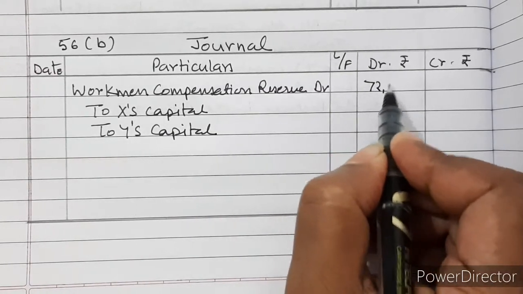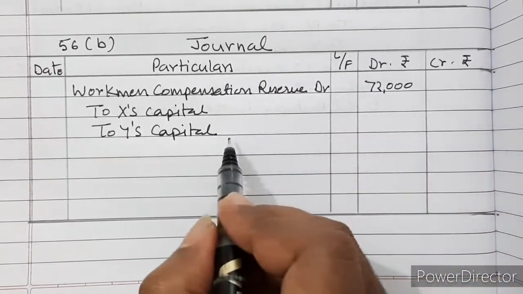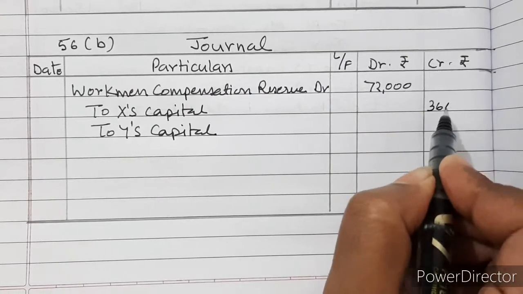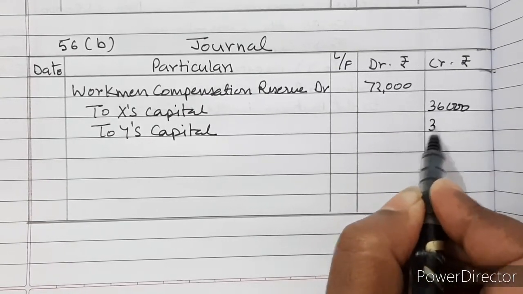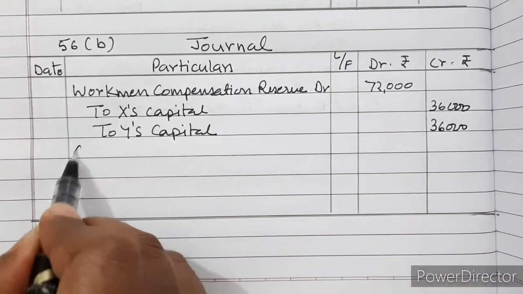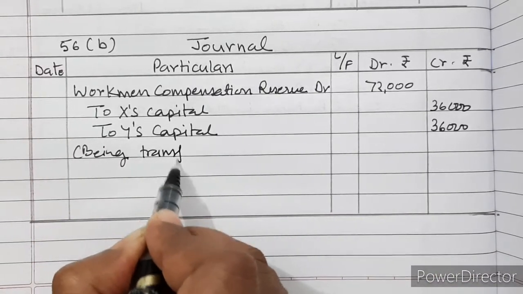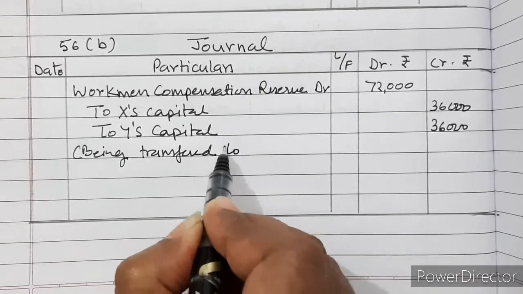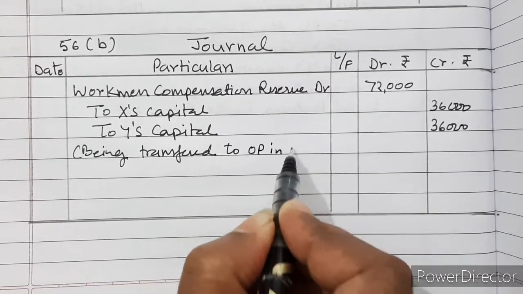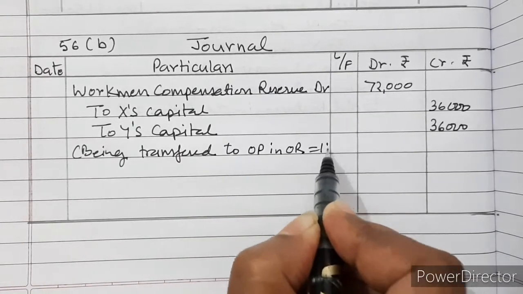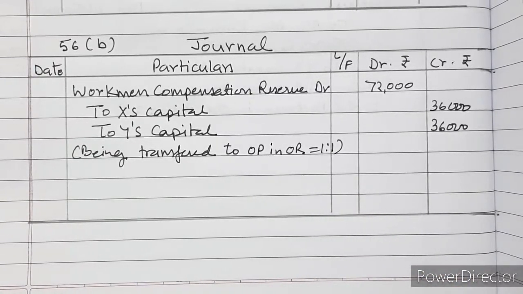So 72,000 will be given to partners in their old ratio, so 36,000 each. Transferred to old partners in old ratio, which is 1:1. That is the solution.